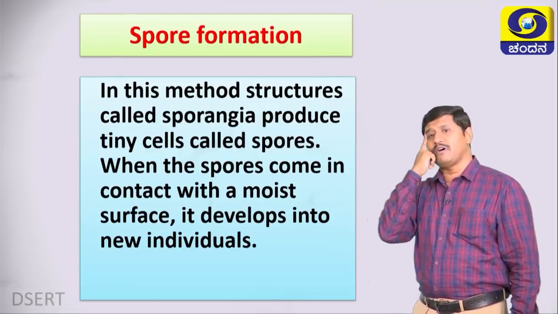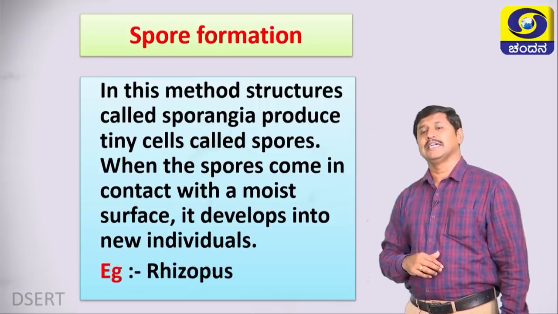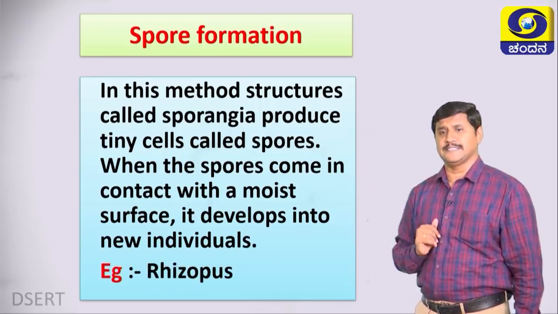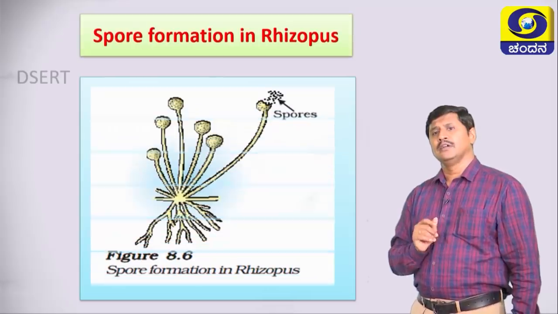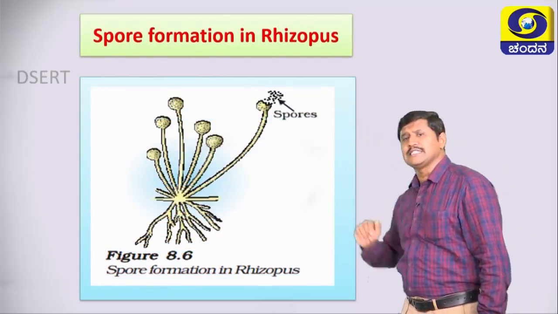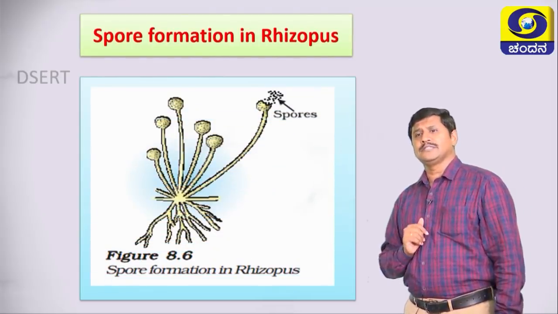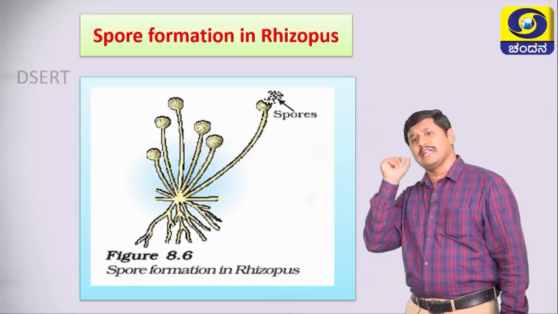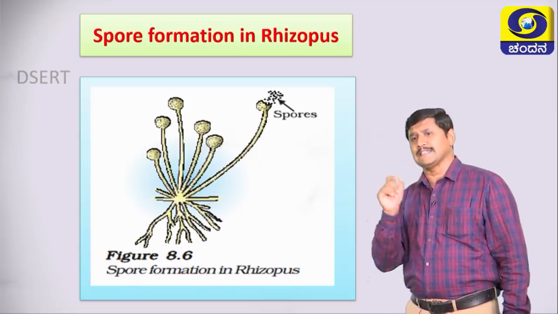What are the examples for spore formation? Its example is Rhizopus. Remember students. Look at the diagram. These are the spores that occur in Rhizopus, especially the lower organisms. This spore formation occurs. Remember.